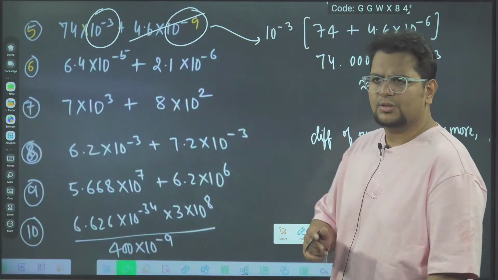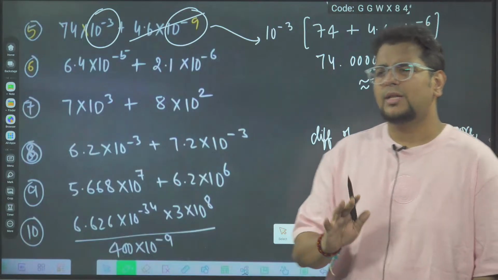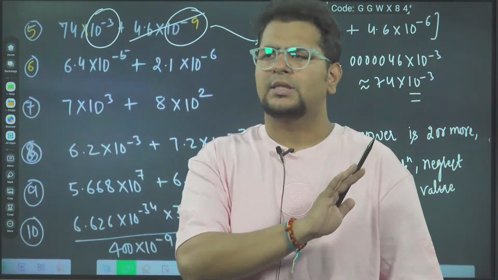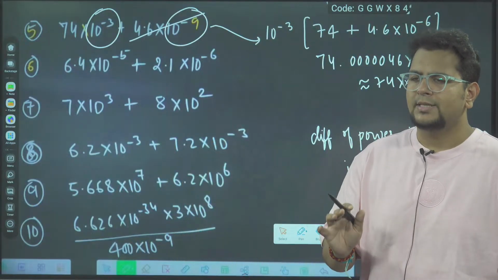No, only one example was like that. If you want to solve that exactly, that is how you can solve it. The same thing we will teach you in ionic equilibrium also. In ionic equilibrium, we have to use this approximation a lot, and by this approximation the answer would easily come.